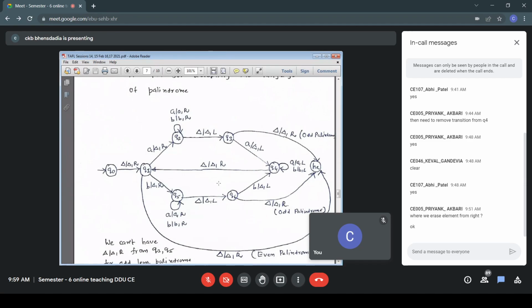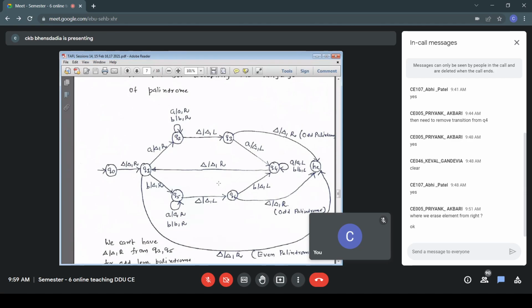I don't need to do anything. I go to the halting state. So I'll find everything blank. So I say blank blank R or blank blank S, whatever it is. That completes the case of even length palindrome. Now we take possibility number 2. My input is an odd length palindrome.